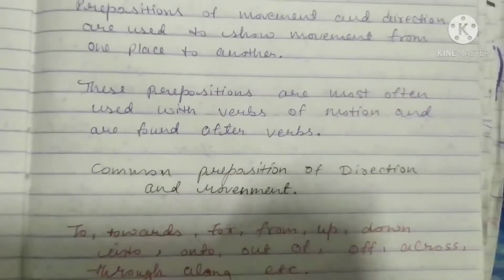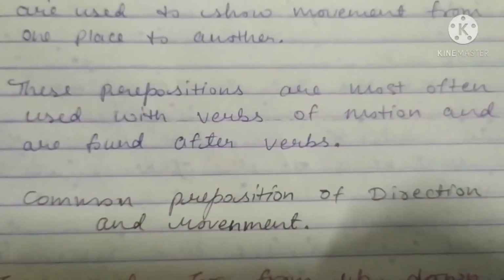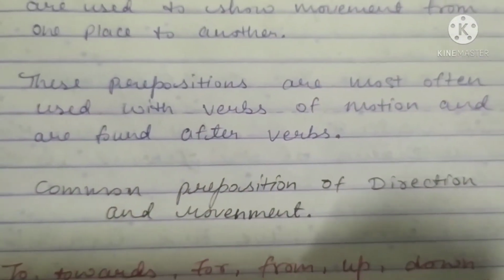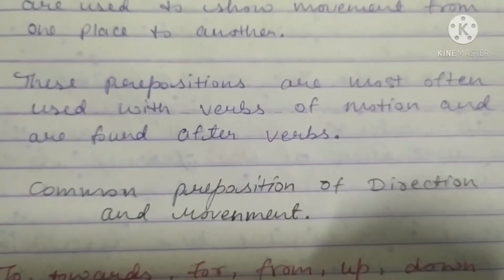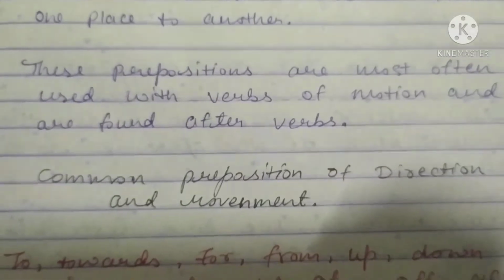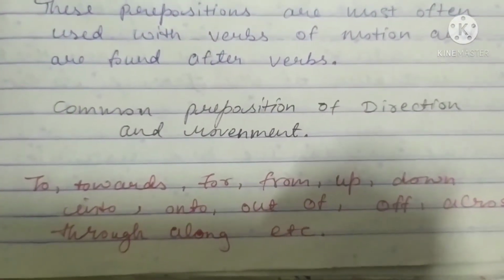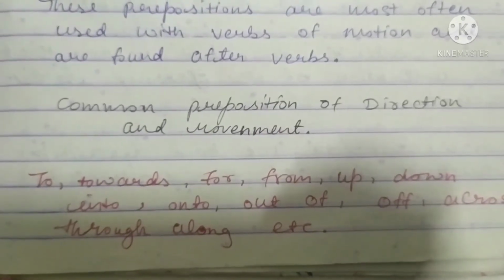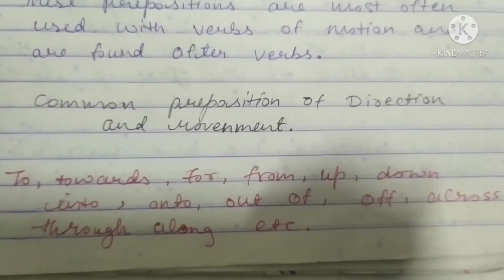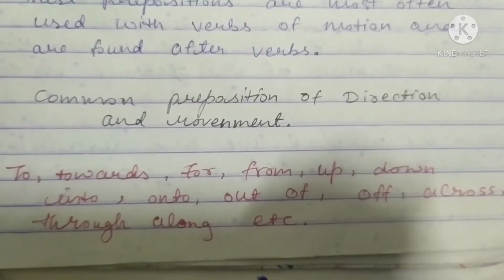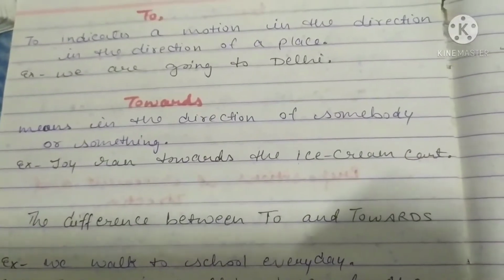These prepositions are most often used with verbs of motion and are found after verbs. Common prepositions of direction and movement are to, towards, for, from, up, down, into, onto, out of, across, through, along, etc.